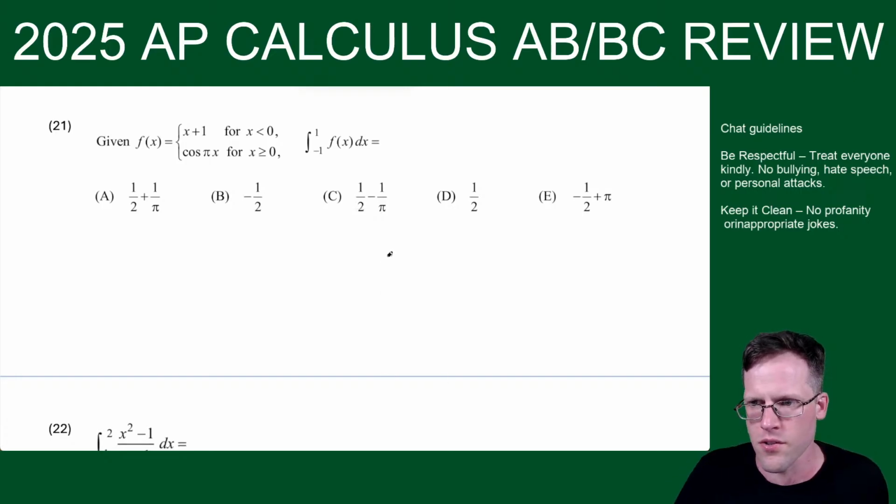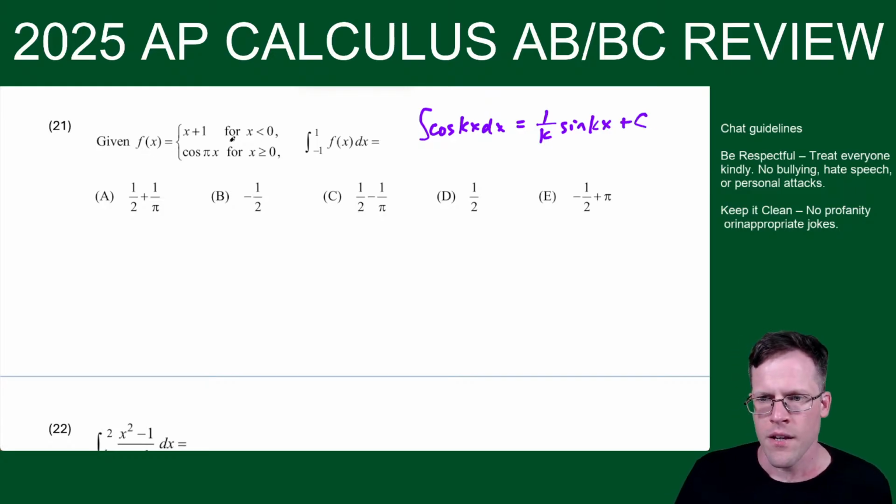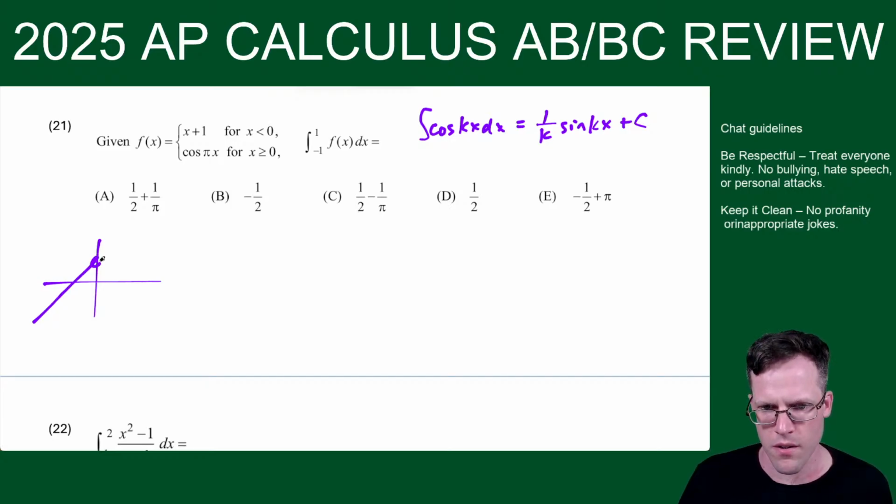All right, so integral of piecewise functions. So this one, it helps to know this antiderivative is 1 over k sine kx plus c if we're indefinite, but here we're definite. So for this one, the idea is, and I'll say not drawn well to scale, but x plus 1 looks like this, but I'm going to stop it at 0. Okay, so I'm going to put this kind of open circle here. But then cosine of 0 is 1. So this one picks up where the other one left off, and it starts doing this stuff.